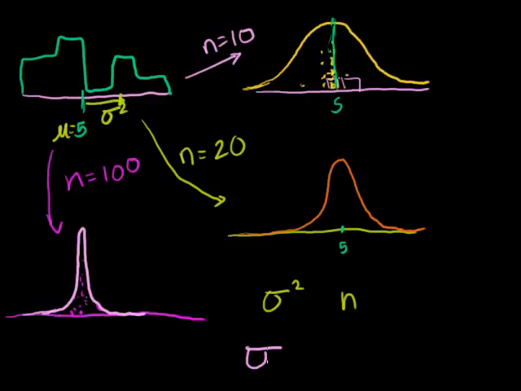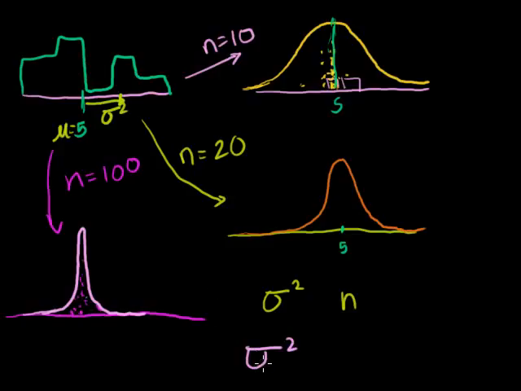And so the standard deviation of these distributions. And so you don't get confused between that and that. And let me say the variance. If you know the variance, you can figure out the standard deviation. One is just the square root of the other. So this is the variance of our original distribution.